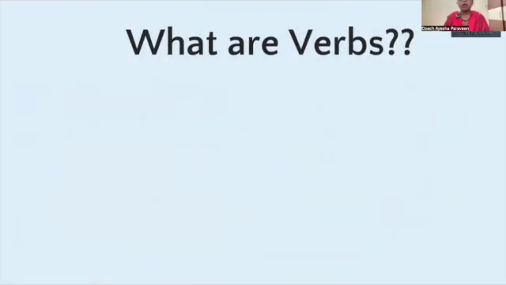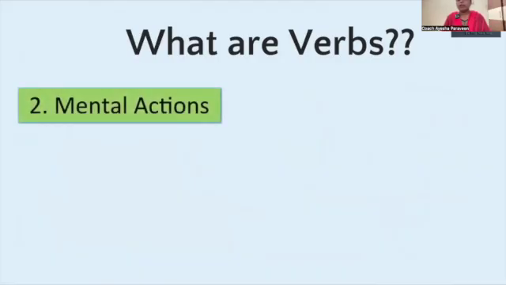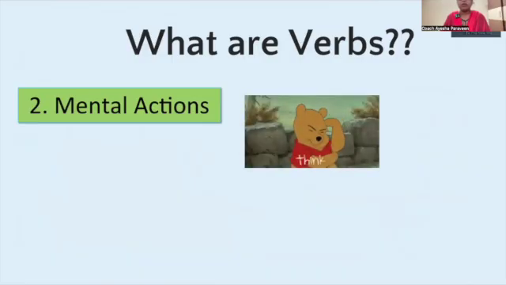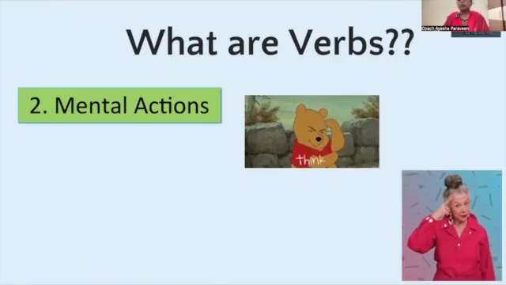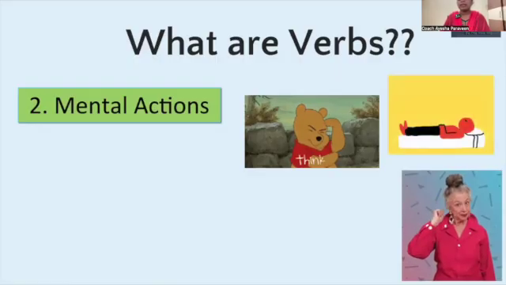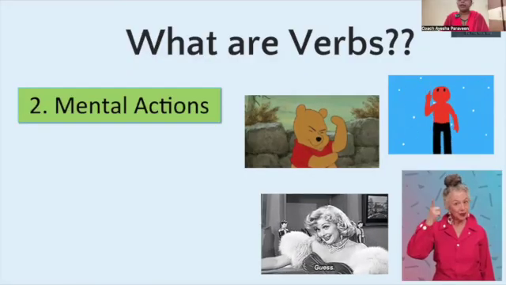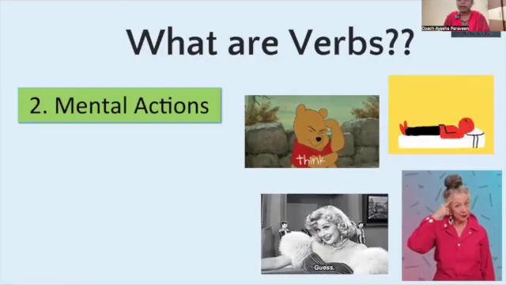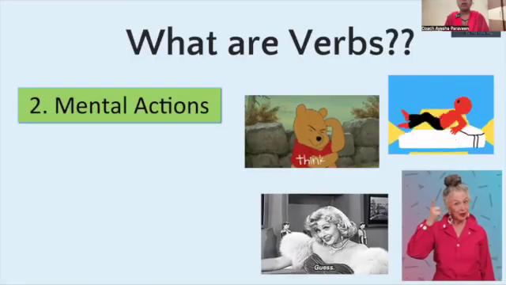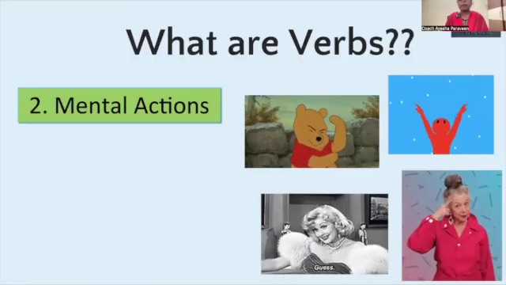Now let's learn what are mental action verbs. As we learned action verb, that is physical action verb, now we have one other category, that is mental action verbs. Mental action verb is also known as stative verbs. Here in the picture you could see thinking action. Here recalling, thinking, recalling, sleeping, dreaming. Here you see guessing something. So thinking, guessing, recalling, dreaming, all these things are actions performed by the mind.